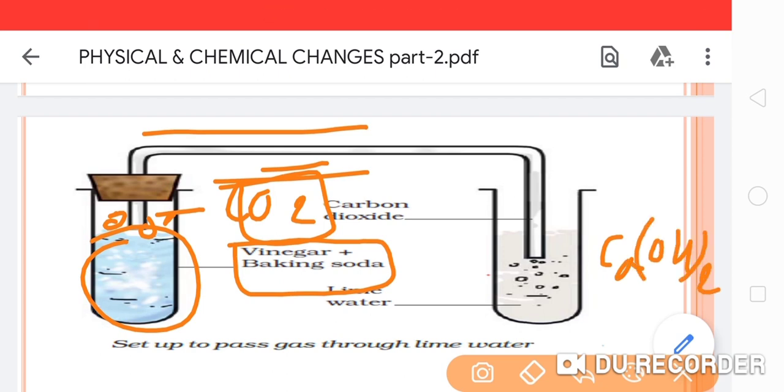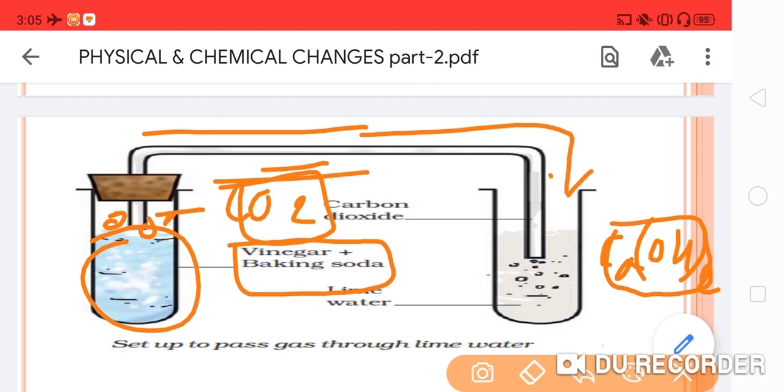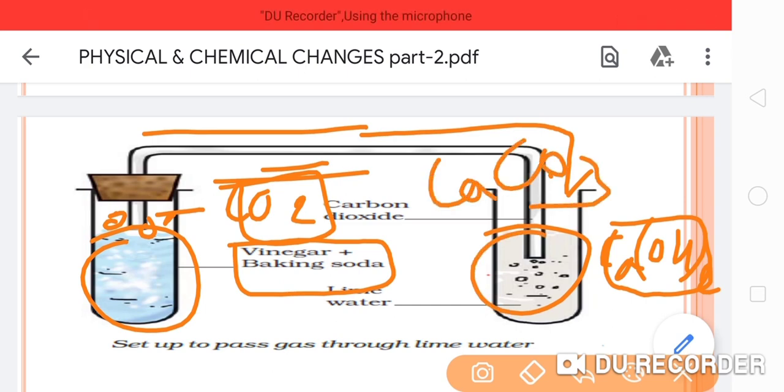This calcium hydroxide solution is also known as slaked lime. When you pass this carbon dioxide gas into it, a new compound forms, that is calcium carbonate.